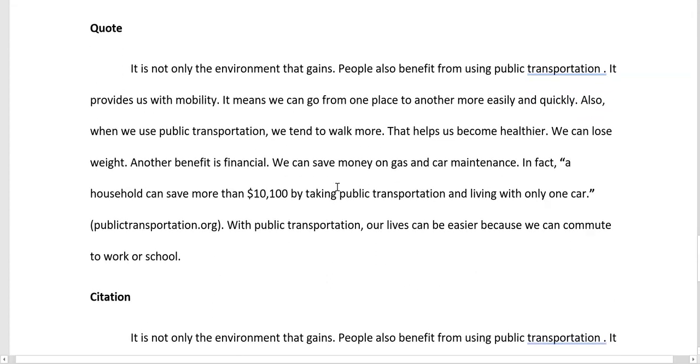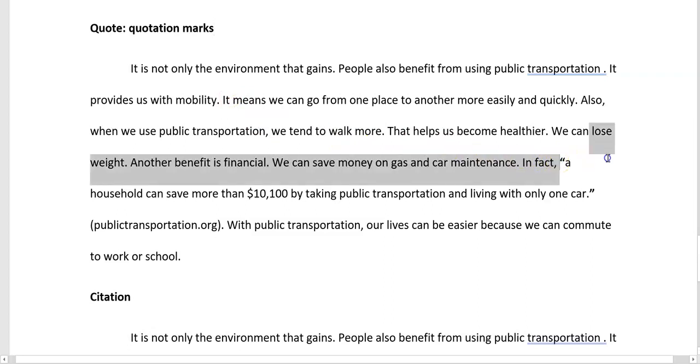What is a quote? A quote is when you copy the exact words from a source. But what you have to do though is you have to use quotation marks. Do you see these here? They are called quotation marks. So when you copy from a source, you need to use quotation marks.